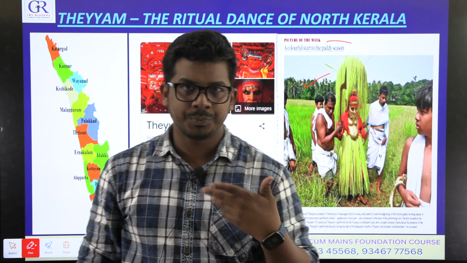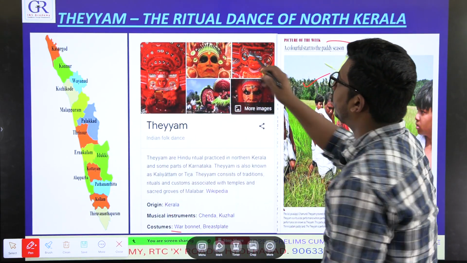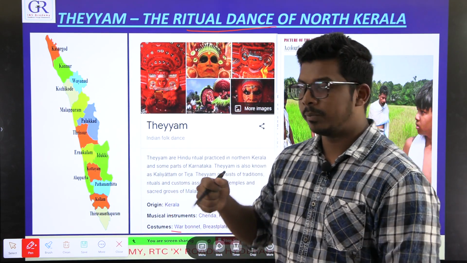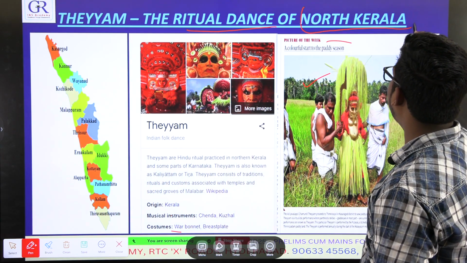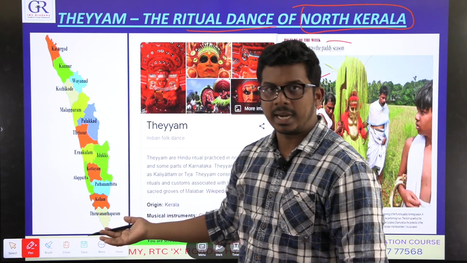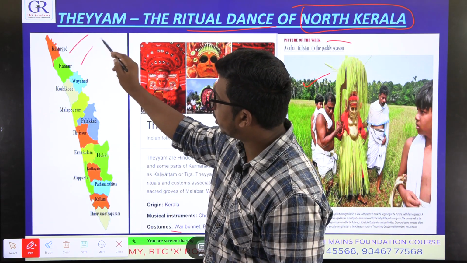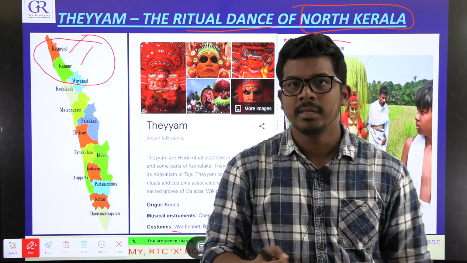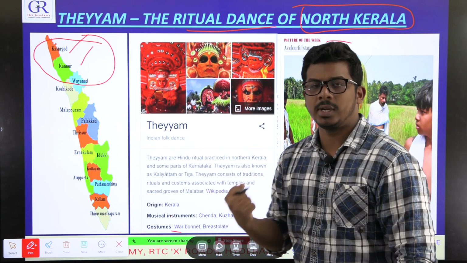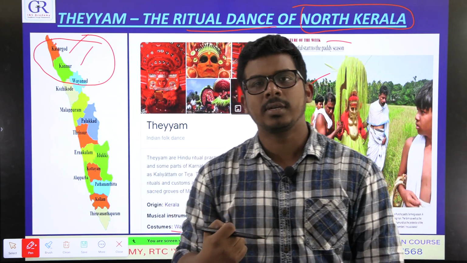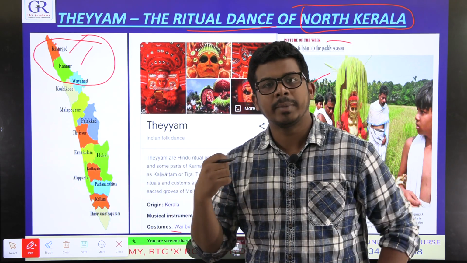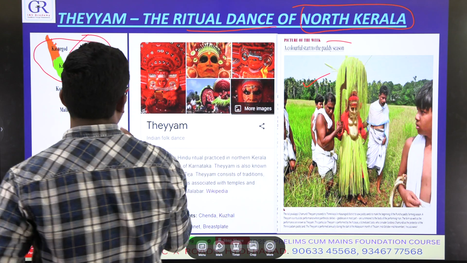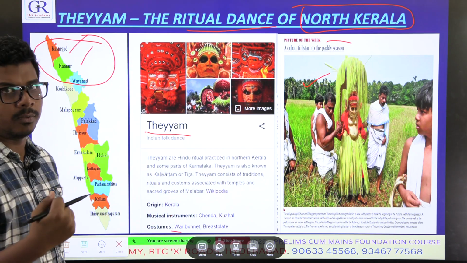So what is this THEYYAM? THEYYAM is a ritual dance of northern Kerala. See the map of Kerala. This northern district, Kasargod, Kannur and Wayanad, etc. This is northern Kerala, and in northern Kerala, this ritual dance of THEYYAM is famous. It is not a single ritual form. There are many types of THEYYAM. The author is showing one type of that. So this broad dance ritual, THEYYAM.